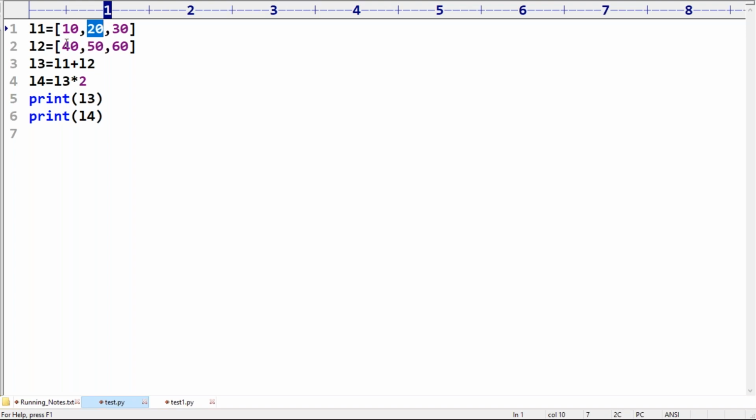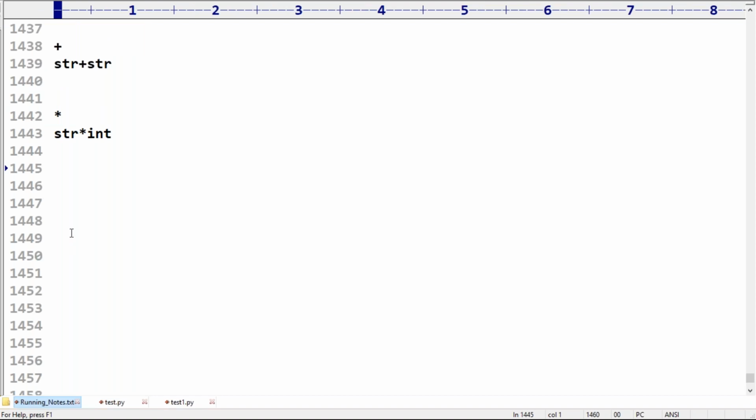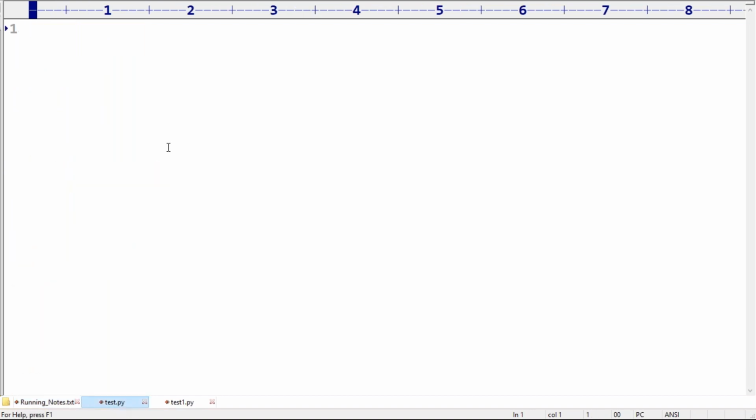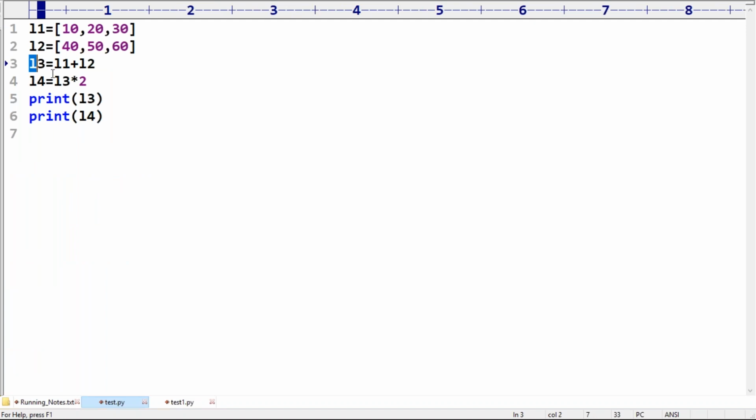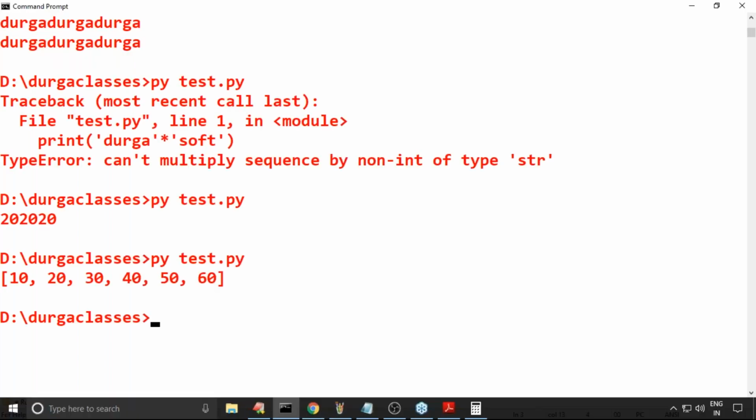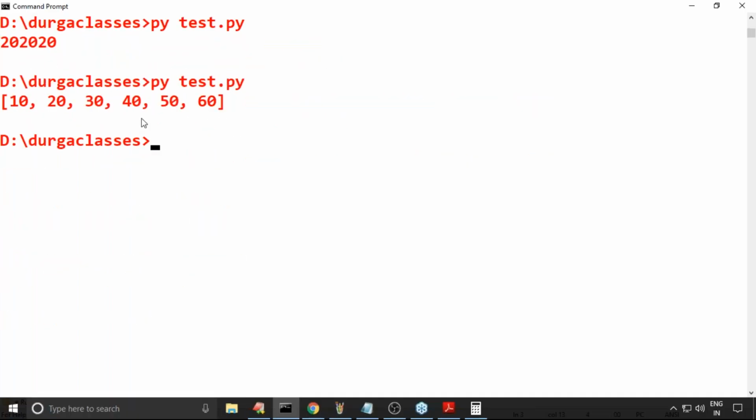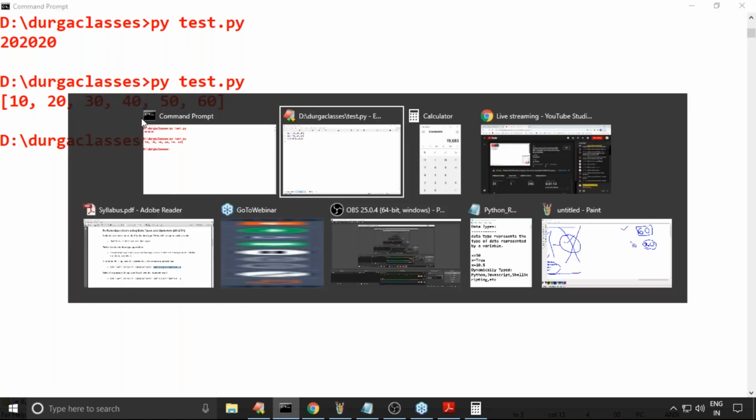Don't think too much. Add these elements under these elements; an append operation is going to happen. We are going to get 10, 20, 30, 40, 50, 60. Now observe: print of L1 plus L2. What is the answer we are going to get? 10, 20, 30, 40, 50, 60. Correct, right?